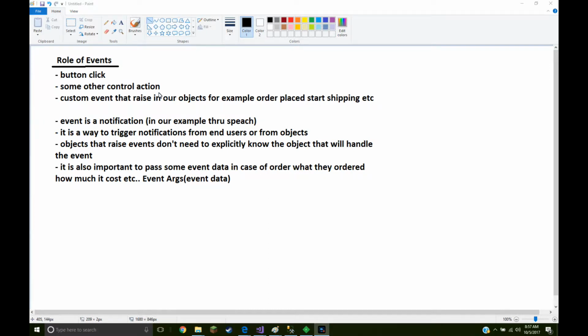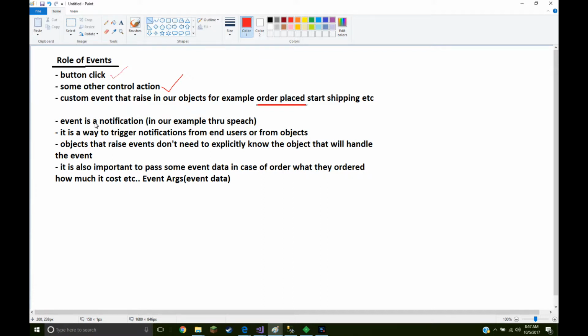So the first thing is the role of events. The simplest example of an event is a button click event, which I've used a million times. Then some other action, like a drop down list, for example, on drop down item changed. And then something that I never worked with before is a custom event that is raised by an object when something happens. For example, order being placed, start shipping, etc.